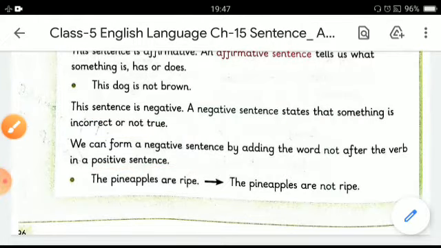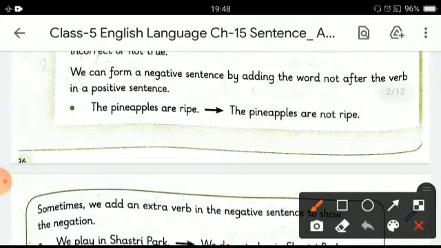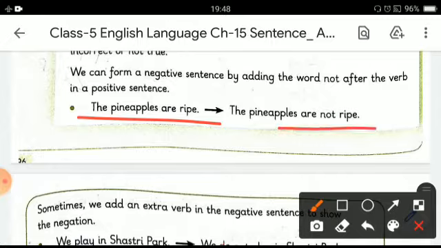For example, you can see here forming an affirmative sentence into a negative sentence, like the pineapples are ripe. This is an affirmative sentence, and the negative of the sentence is the pineapples are not ripe. So here we have added the word not after the verb in the positive sentence, and the sentence has become negative.